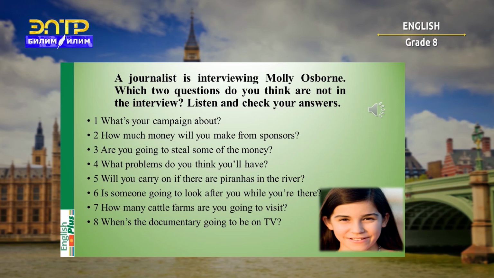Girl who's planning to swim 100 kilometres down the river Amazon in 10 days. Hello, Molly. Hello. Molly, why are you doing this extraordinary swim? What's your campaign about? That's a good question. I've set up a campaign about saving rainforests, and I want to publicise it. And this will attract a lot of publicity. Yes, I think so. And I know you're also hoping to raise money for different wildlife charities. How much money will you make from sponsors? I hope that I'll get about £3,000. That's great. Yeah, that's if I finish the swim. Well, we wish you the best of luck with that.